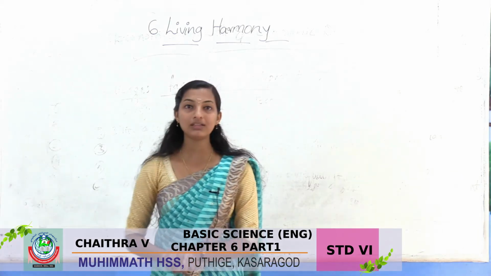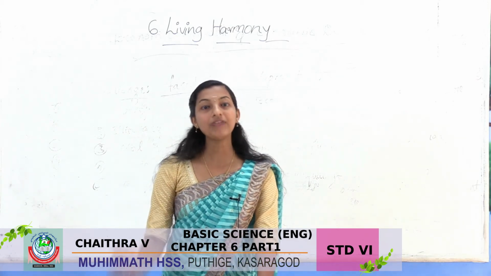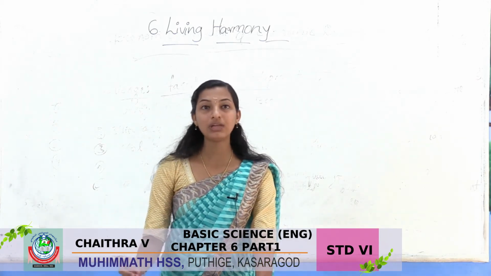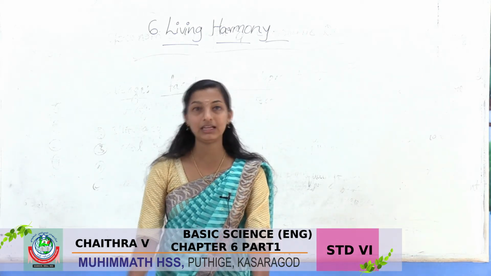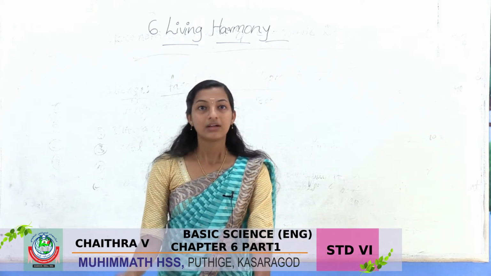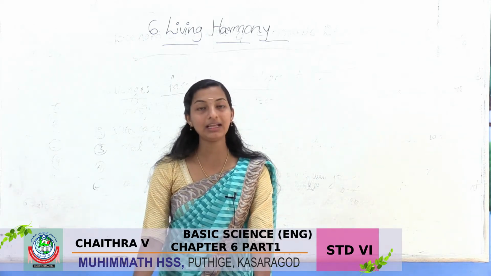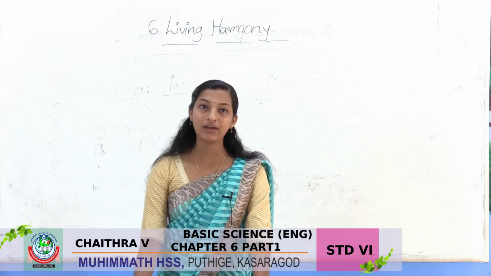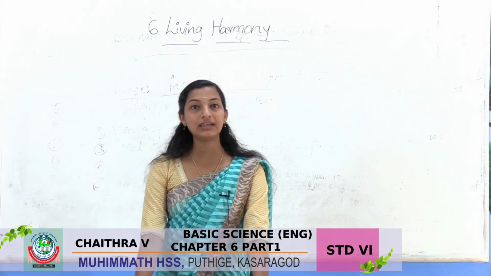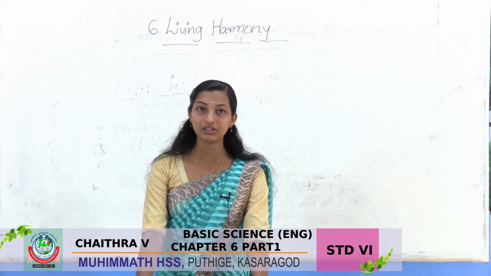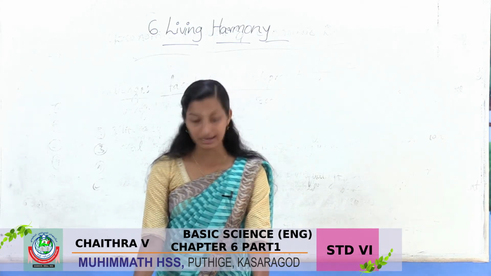The next one is abiotic factors. What are abiotic factors? Abiotic factors are non-living physical and chemical elements in our ecosystem. And water, air, sunlight, temperature, minerals, these are the examples for abiotic factors.